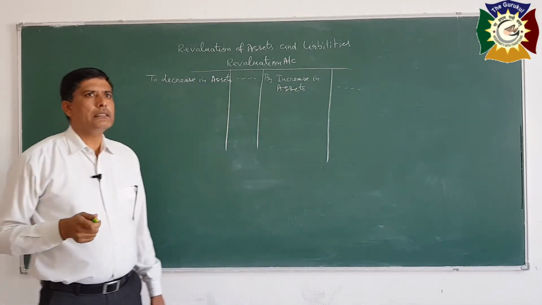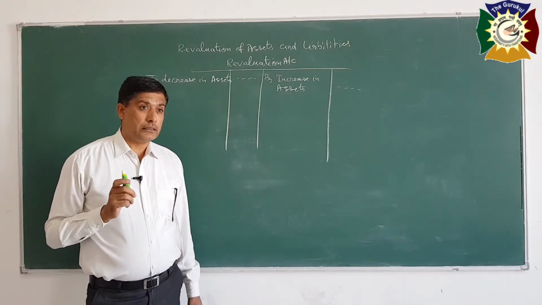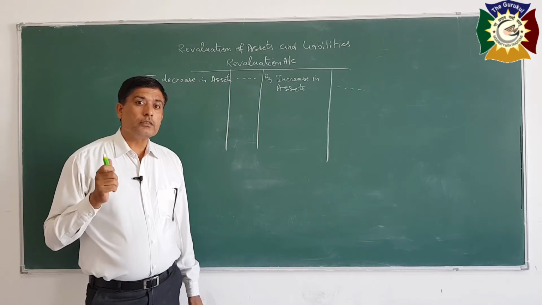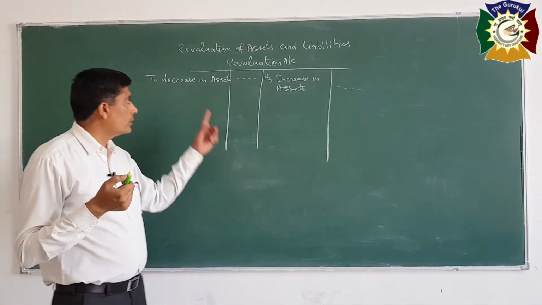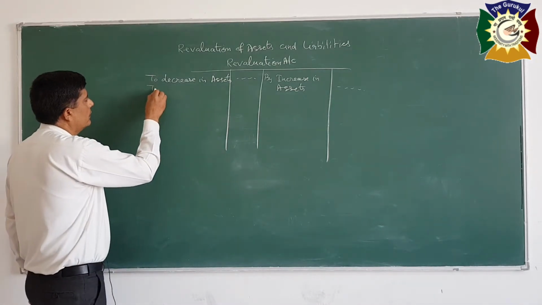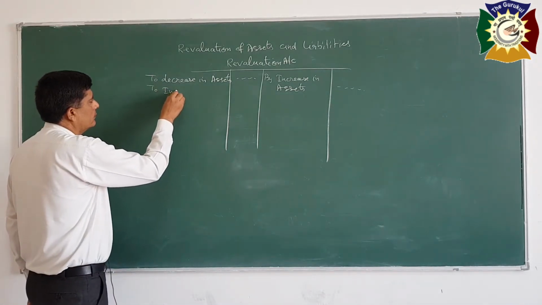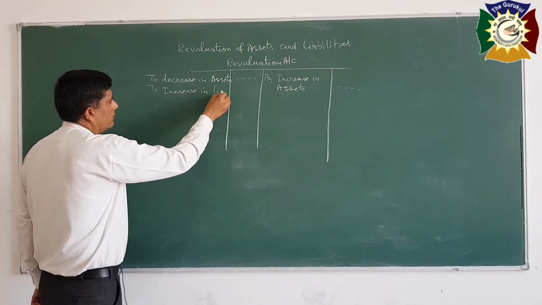Second is liability. If the liability of a firm increases, it will be a loss, it will increase the expense, we have to pay more amount, so that will be recorded to the debit. Increase in expenses, to increase in liabilities.